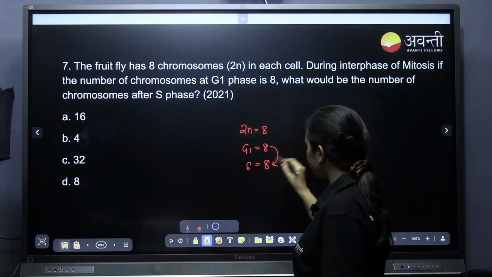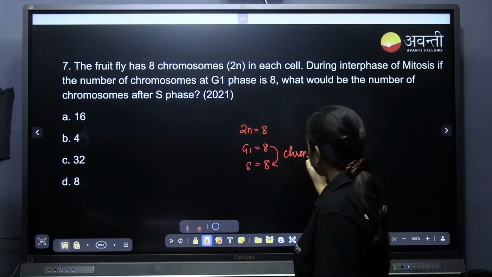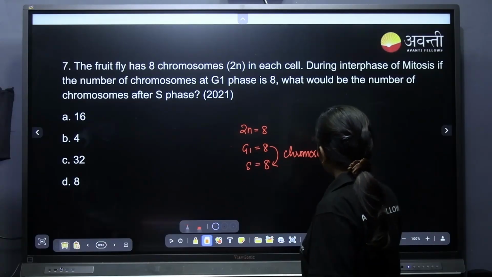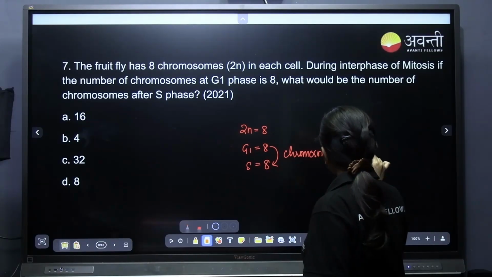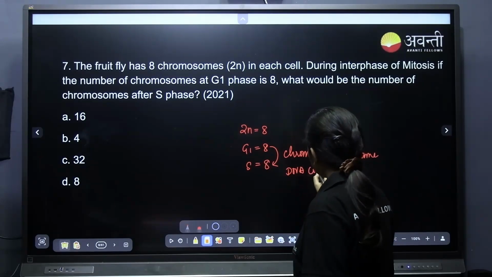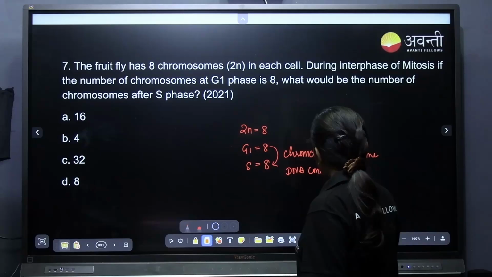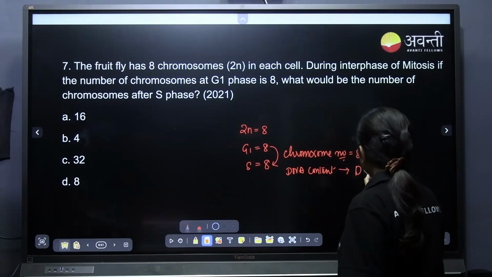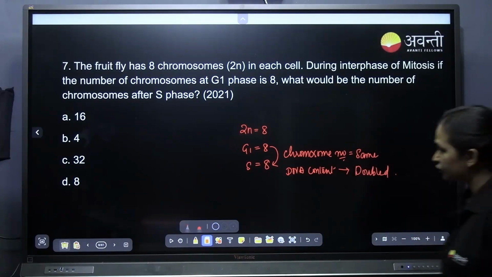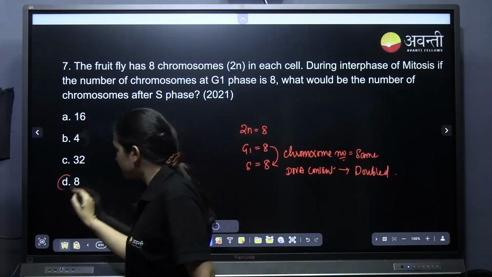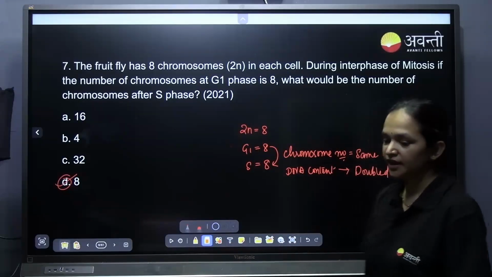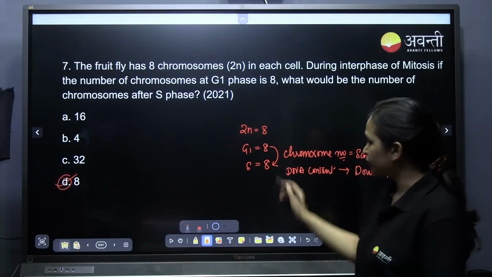From here to here, the chromosome number is same, but the DNA content is doubled. Very good. So, it is very easy, you do not have to even write anything. D for Delhi is the correct answer, 8 chromosomes.